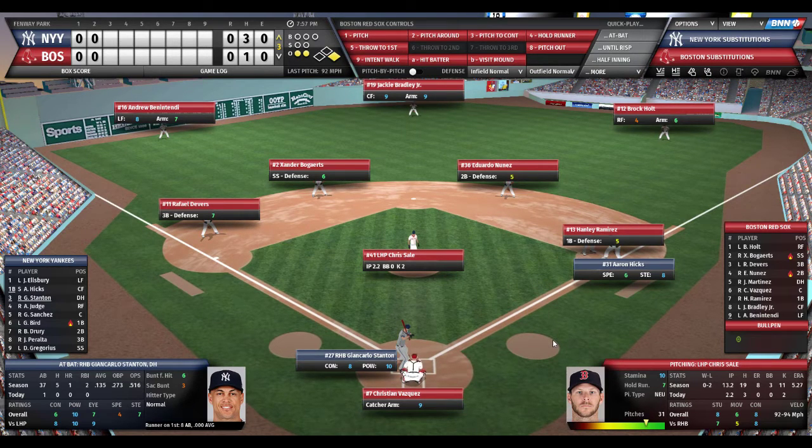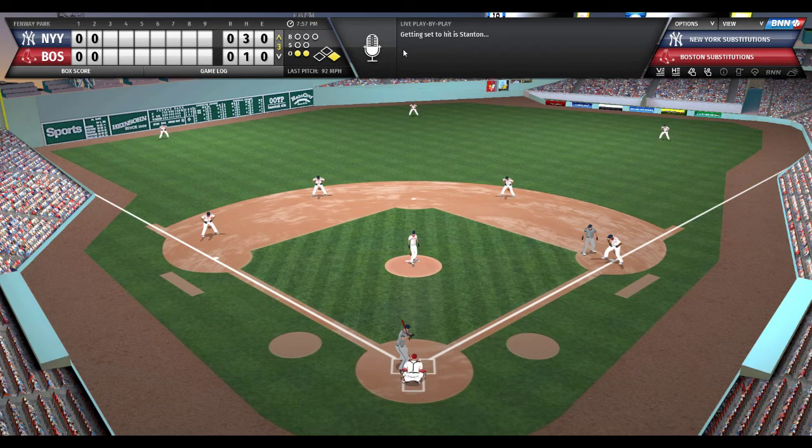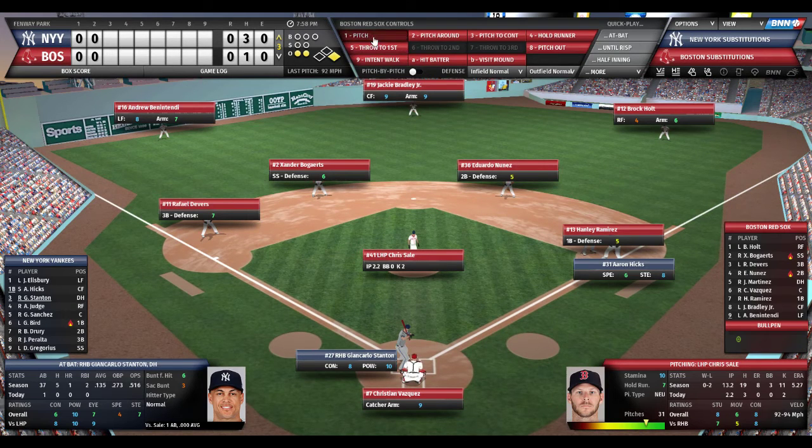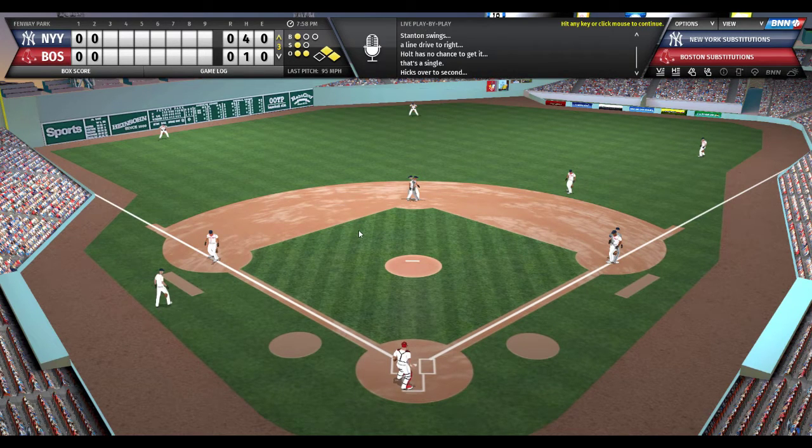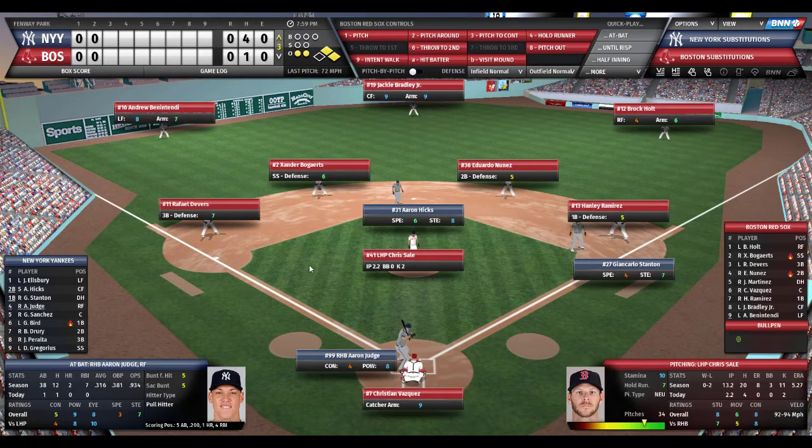So 2 outs. Hicks keeps the inning alive for the very dangerous Giancarlo Stanton. Stanton's 0 for 1. Hicks a very dangerous base runner. Sales throws to first, but Hicks is back in time. Again, Sales looks over. The windup and the pitch to Giancarlo Stanton. 1-1 count. Stanton shoots that ball to right field. Holt coming on. He won't get to it. He'll field it on a hop. Stopping at second base is Aaron Hicks.